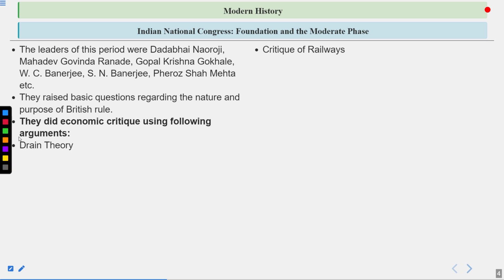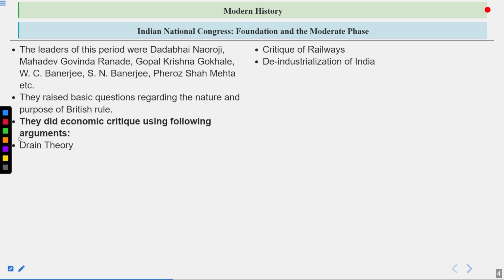But with the help of railways, now they could go into the depth of this country. They could connect all the cities to these coastal areas, and with the help of that they would transport all the goods and items and take them to London. That is why the railways were criticized.